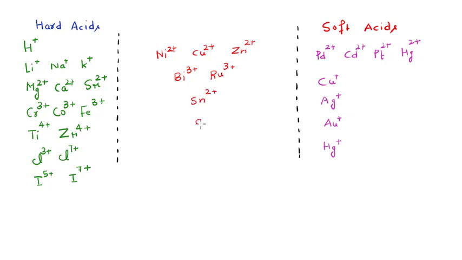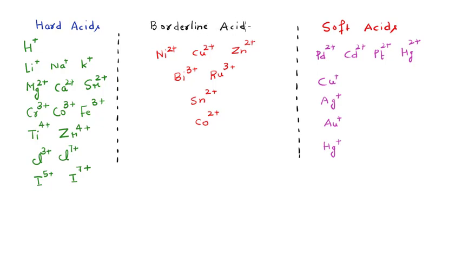So even the cobalt 2 positive, okay. This category that is present in between the hard acids and the soft acids has a name, and the name comes from the position of these acids, because these are present in between the hard and the soft acids. These are better known as the borderline. This is the borderline category actually, the borderline type of acids, right?